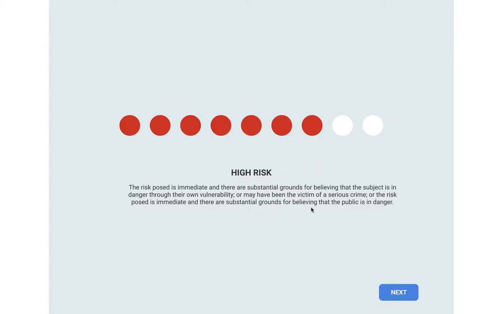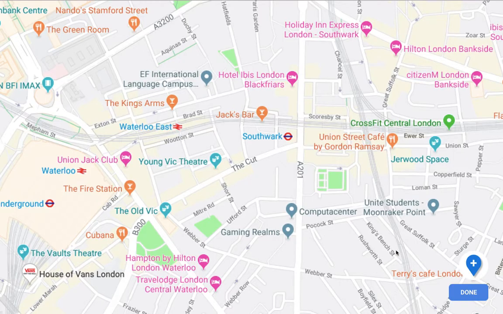Next, the risk is determined. So high risk, as we said, this person should have the services of the police sooner rather than later. And moving on here, the next screen will take the officer to a map, and this map would firstly give the officer the places that are familiar to the individual: last seen, work, home, etc.